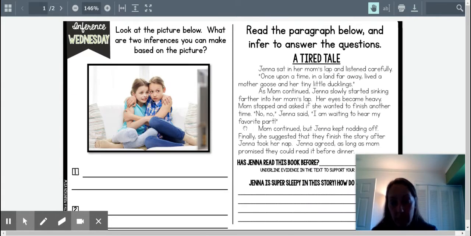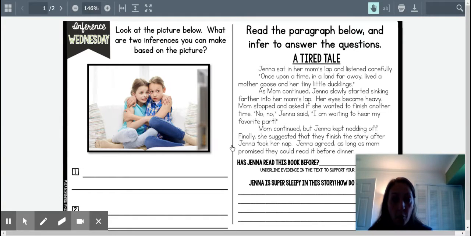For Inference Wednesday, I definitely want to draw your attention. This is just like what we had last week. For the inference, the first one was a picture. So some of you just stated observations. To say that there are two girls in the picture, that's not an inference. An inference is not directly seen or stated. To say that there's two girls in the picture that are holding each other, that's an observation. It's not something that we can safely assume. But what I can safely assume about this picture is that the girls are scared.